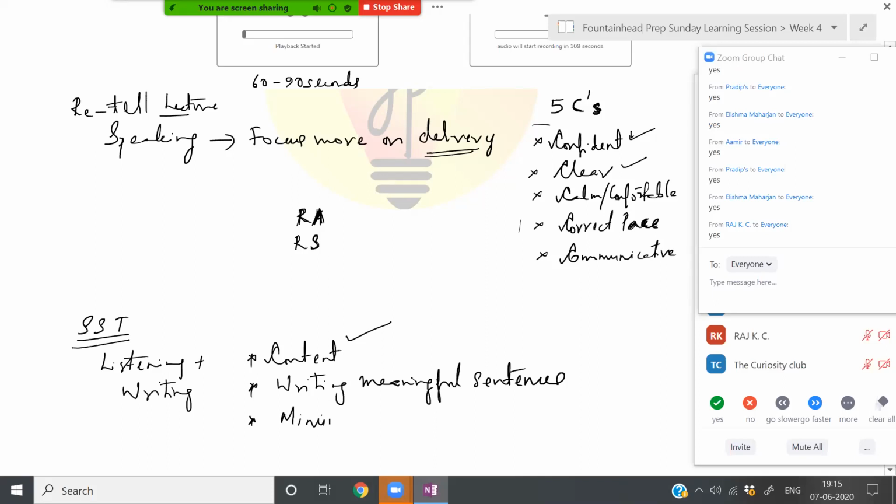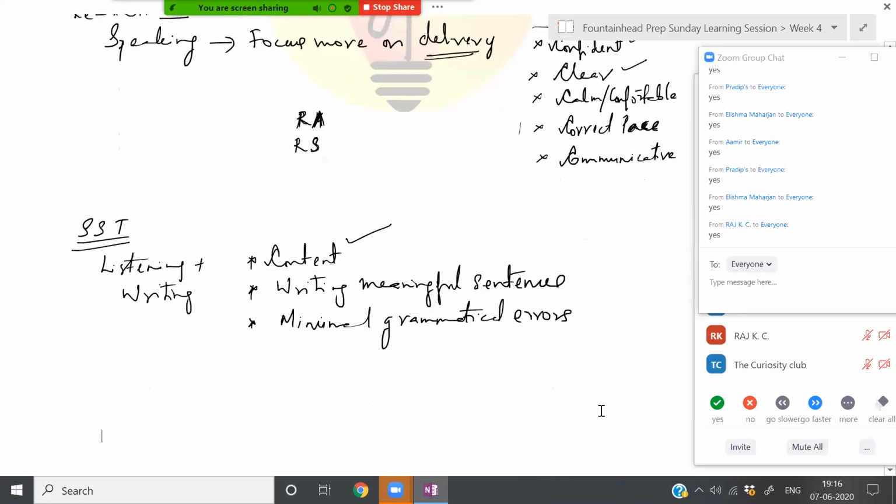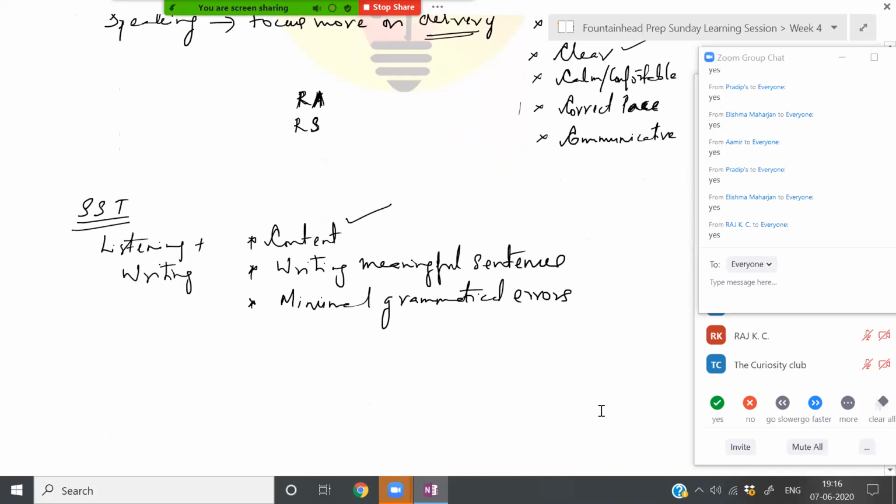With minimal grammatical errors. So what do you mean by minimal grammatical errors? You understand that all your responses throughout all the sections of PTE are graded by a computer.